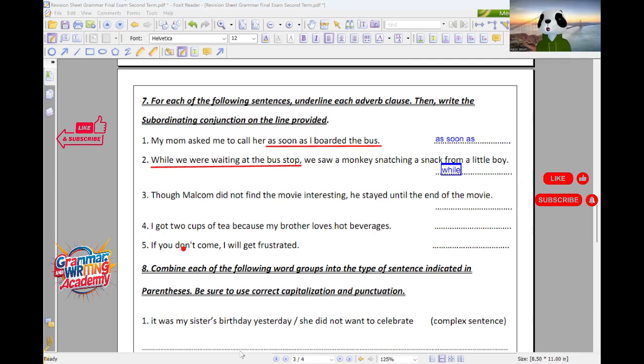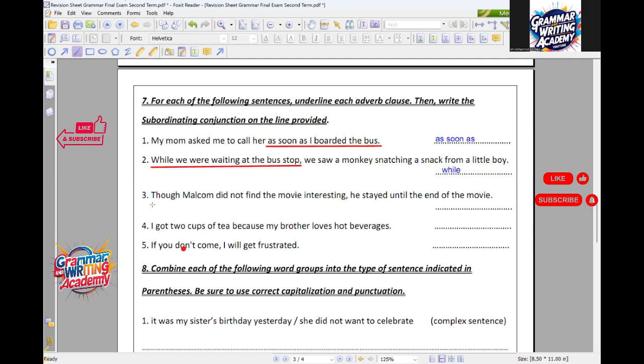Number 3. Though Malcolm did not find the movie interesting, he stayed until the end of the movie. We underline "though Malcolm did not find the movie interesting". Good. Perfect. And we write "though". Thank you so much, Karam. I think the final one is for Ali Ahmed. Yalla Ali. Okay, Ali then Muhab, no problem. All of you will answer. Yalla Ali, number 4.